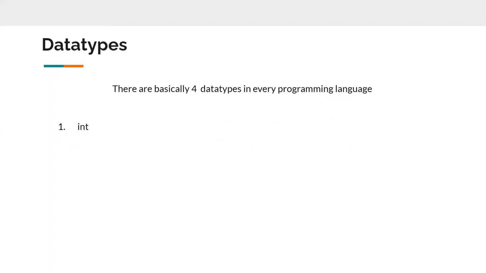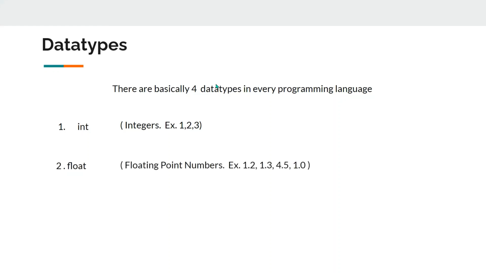First here we have integer. Integers are the numbers like 1, 2, 3, and up to infinity. Similarly, -1, -2, -3, up to -infinity. Then we have floating point numbers. Floating point numbers are basically the numbers with a decimal point in them, just like 1.2, 1.3, similarly -1.2, -1.3.